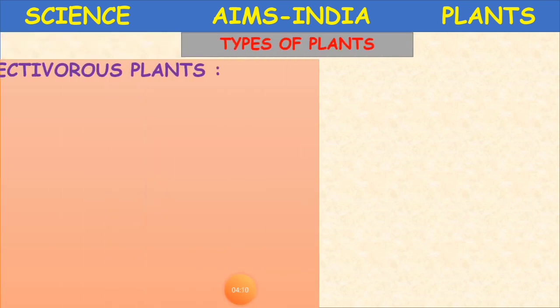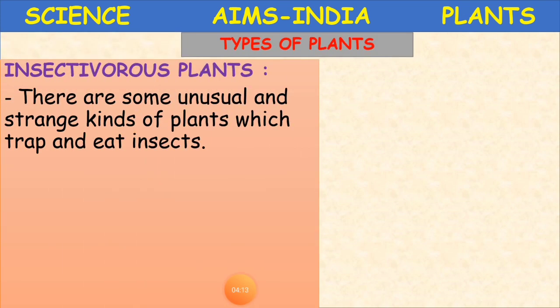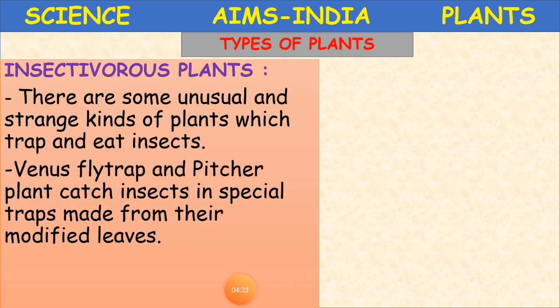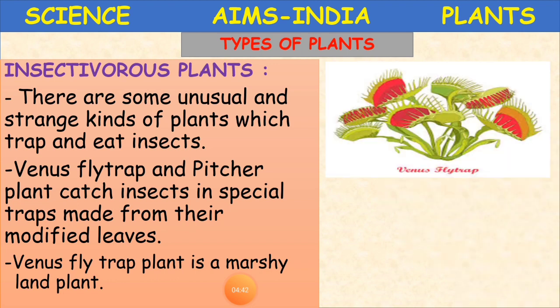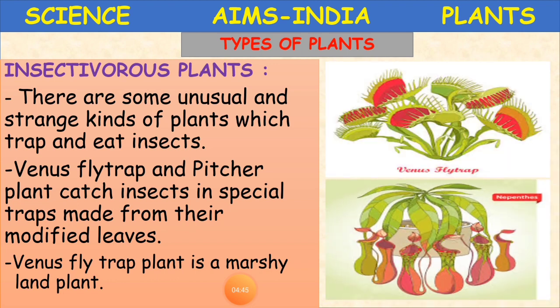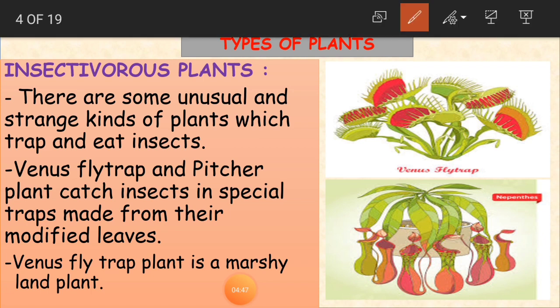Now the other type of plants here, insectivorous plants. So what are insectivorous plants? There are some unusual and strange kinds of plants which trap and eat insects. Venus flytrap and pitcher plant catch insects in special traps made from their modified leaves. See, you are getting the meaning in the name of the plant. Yes or no? See, what are they? They are some unusual plants, they are not usual plants.